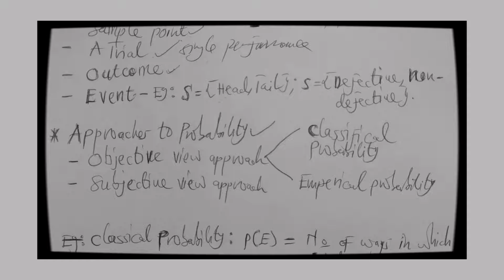Probabilities are more like predictions. Say you are saying that it will rain. What is the probability that it will rain? You are making a prediction. It can either rain or it won't rain. But here you don't have any previous information or experience that will tell us that it will rain or it won't. So anytime we are into such an approach, we are talking about the subjective view of probability. That's what I mean by a subjective view approach in probability.